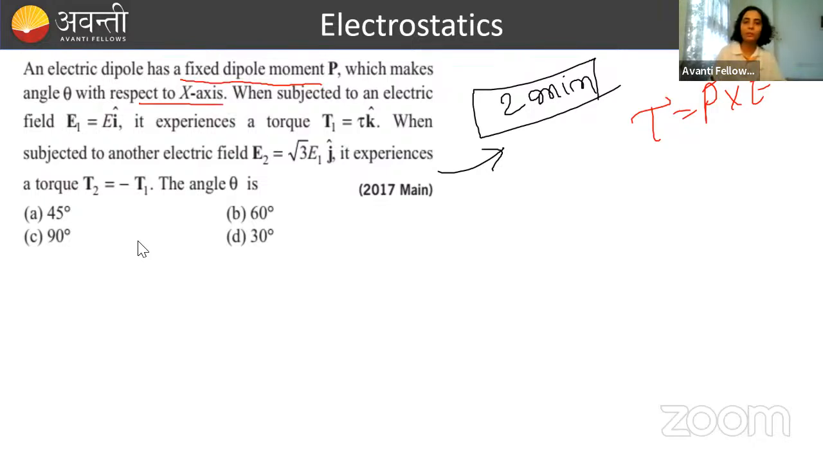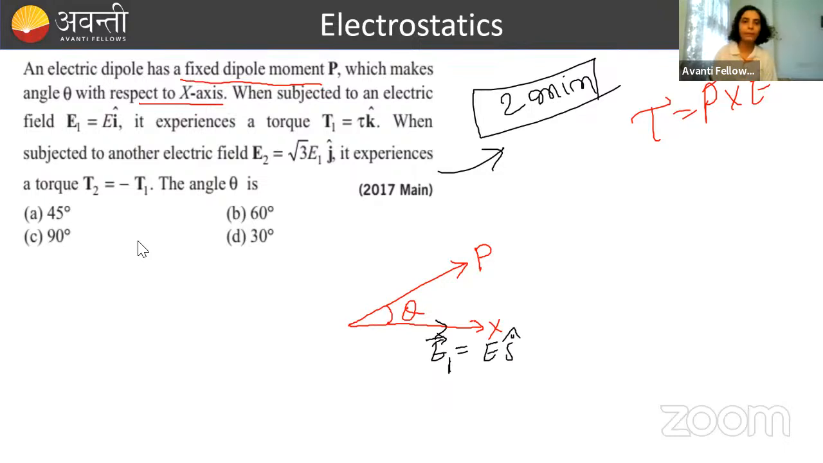When you read the question, also try drawing things on your copy. So मैं यहाँ draw कर रही हूँ. Dipole is making an angle. Let this be the dipole. It is making an angle theta with the x-axis. It is given in the question, right? When subjected to an electric field E1, and this electric field E1 direction is where? Towards the x-axis. So in this direction, E1 electric field is acting, and its magnitude is how much?